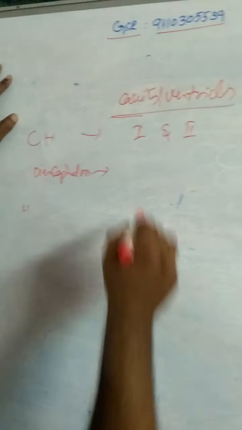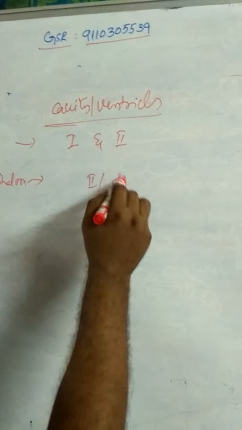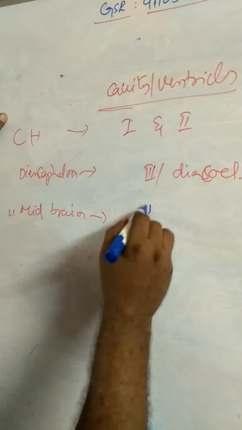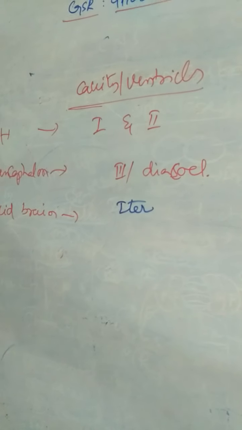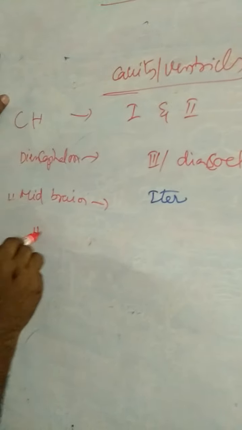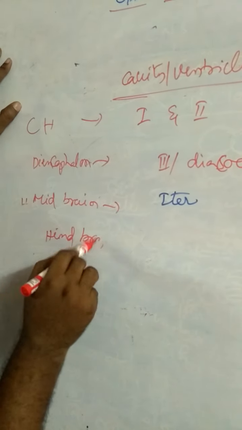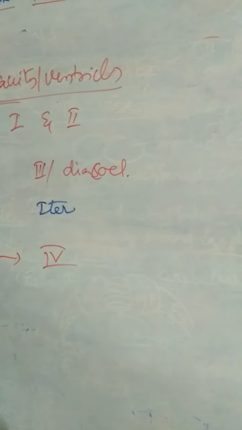Cavity of the diencephalon is the third ventricle or diocoele. And next one is midbrain. Midbrain, no cavity. Here, iter, an aqueduct of Sylvius. Hindbrain. Cavity of the hindbrain is the fourth ventricle.